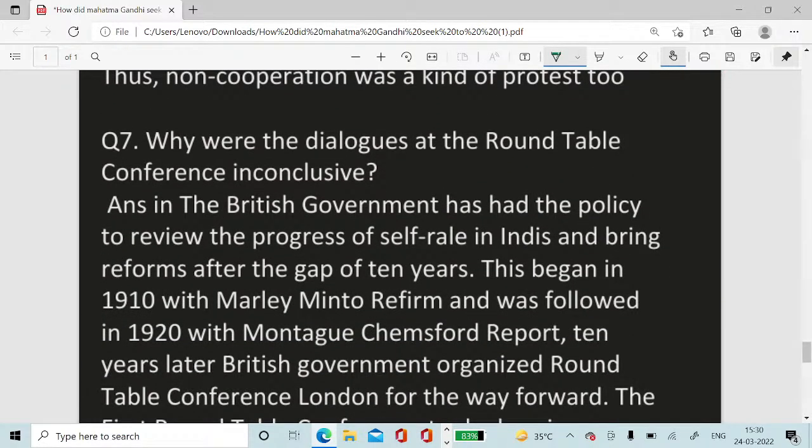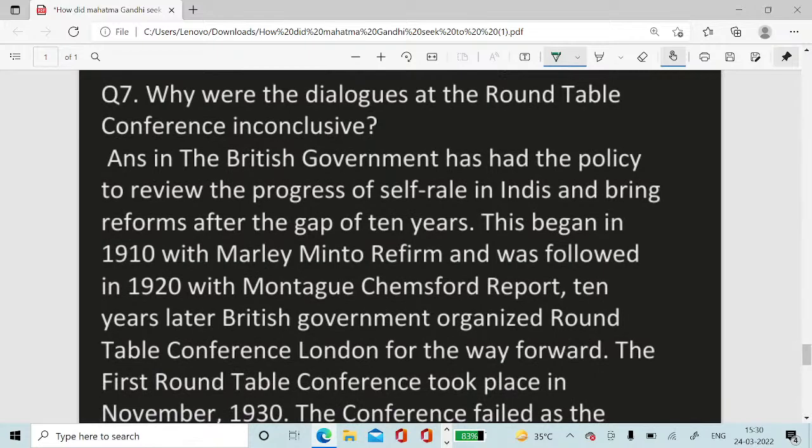Question number seven. Why were the dialogues at the round table conference inconclusive? Answer. The British government had the policy to review the progress of self-rule in India and bring reform after a gap of 10 years. This began in 1910 with the Morley-Minto reform and was followed in 1920 with the Montagu-Chelmsford report. Ten years later, the British government organized a round table conference in London for the way forward. The first round table conference took place in November 1930.